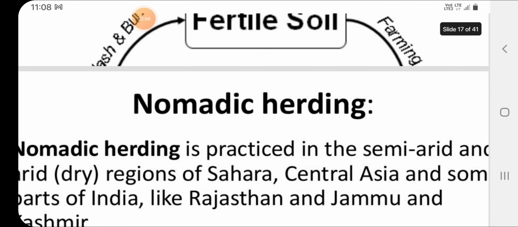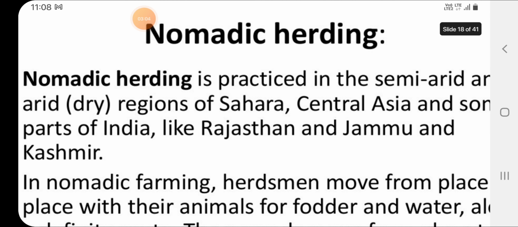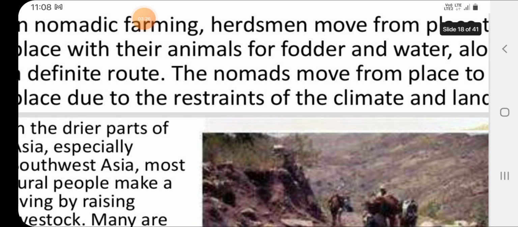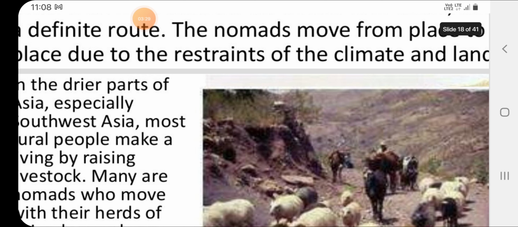Then nomadic herding. Nomadic herding is practiced in semi-arid areas, especially dry regions like Rajasthan, Central Asia, Sahara, etc. In nomadic herding, herdsmen move from place to place with their families and animals for fodder and water along defined routes. The nomads move due to the restraints of the climate or in search of water.